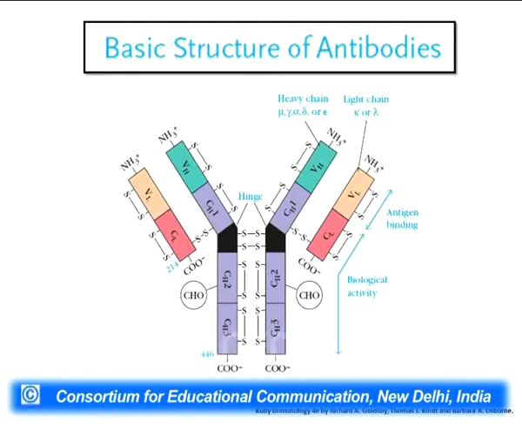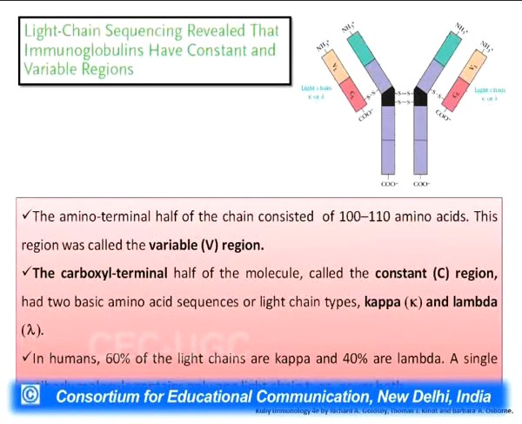If we look over here, there is an attachment of a carbohydrate moiety along with this antibody structure. It is said that this carbohydrate structure gives extra solubility to these antibodies. Now, the subsequent work done on these antibodies was the sequencing of their amino acids.